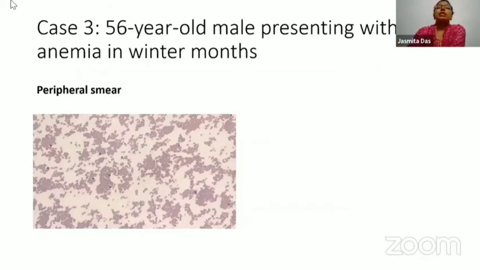Now, case 3 was another interesting hemolysis, which was of a 56-year-old male presenting with anemia primarily in the winter months. And this was the peripheral smear. Now, this peripheral smear again screams a diagnosis because you're seeing these red cell agglutinates. These red cell agglutinates clearly tell you that the patient is suffering from a cold type AIHA, but in a 56-year-old, we need to find the cause of the cold type AIHA.